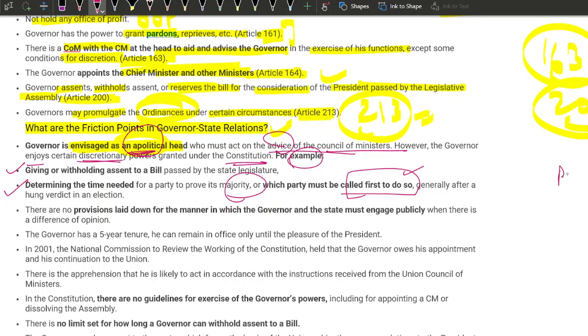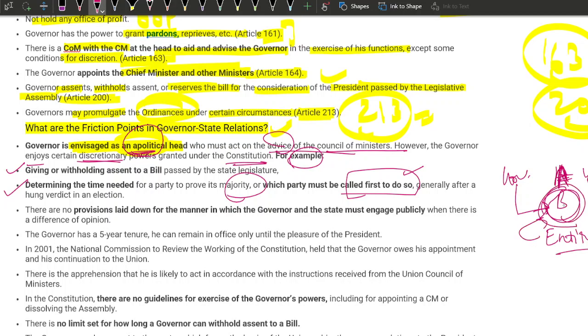So if there are parties A and B, right? If party A has a clear-cut majority, and everybody in the state knows that party A has won clearly, the governor still calls party B first, right? And tells them that I'm giving you the entire night. The entire night has been given to you to prove your majority.